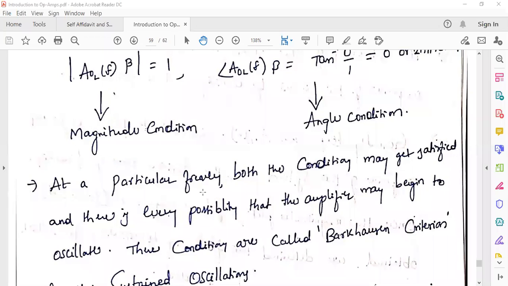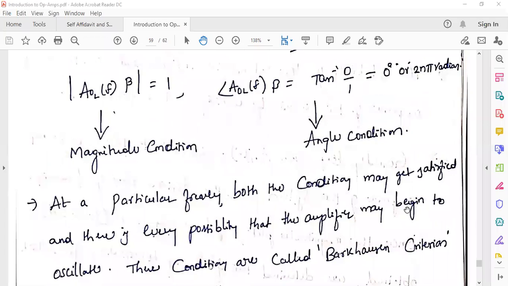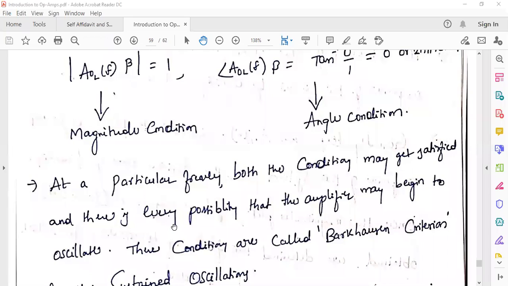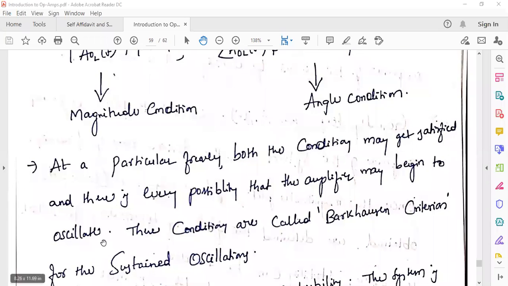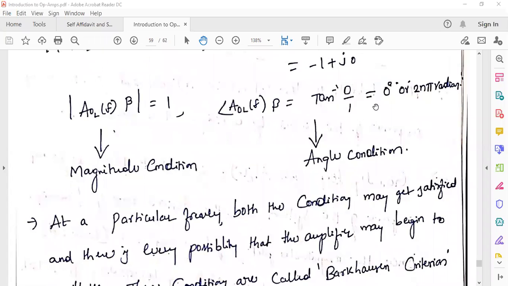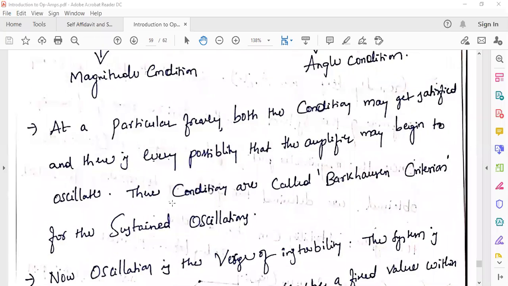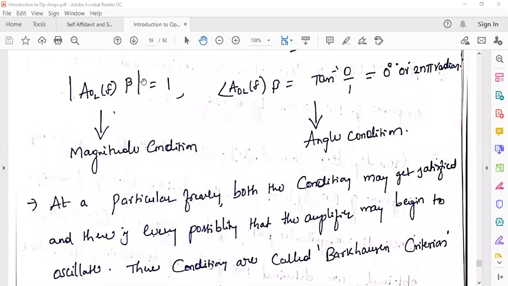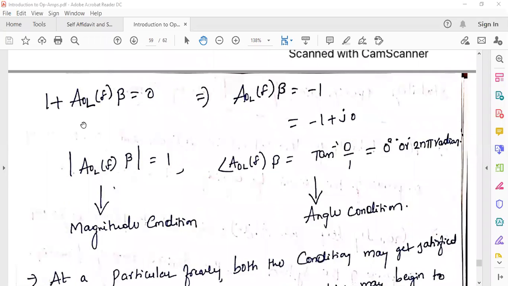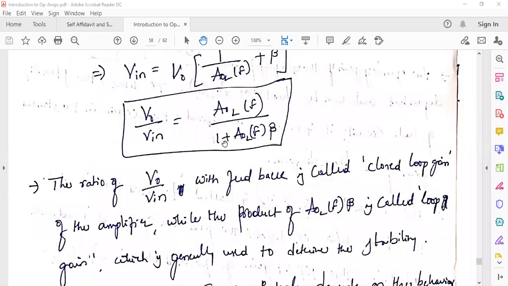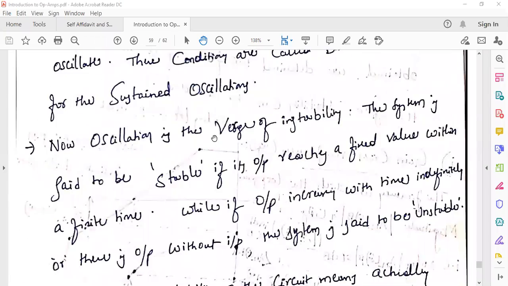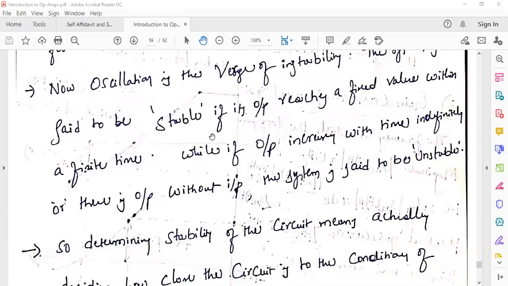Similarly, at some particular frequency, both conditions, the magnitude condition as well as the angle condition, get satisfied, and when both conditions are satisfied, there is every possibility that the amplifier may begin to oscillate. These conditions are also called Barkhausen criteria. You already know that these conditions are called Barkhausen criteria for sustained oscillation: gain equal to 1 and phase angle 0 or 2n pi radians, right, which is derived from the characteristic equation of the closed loop transfer function of a non-inverting amplifier. So this is Barkhausen criteria.